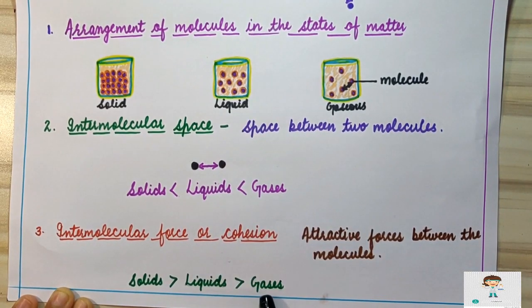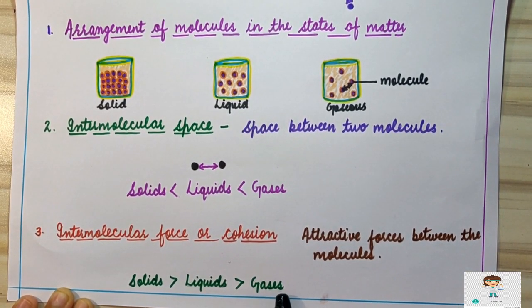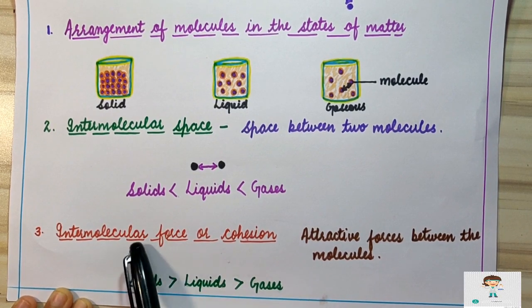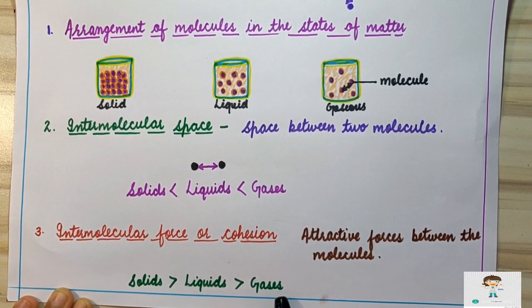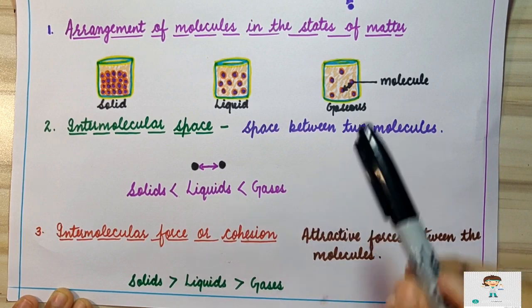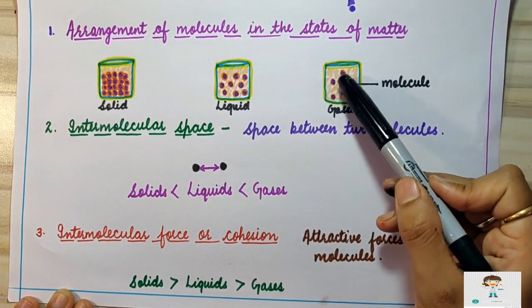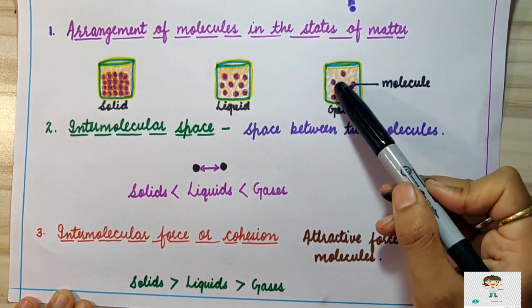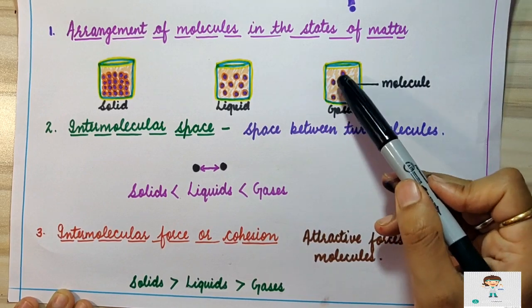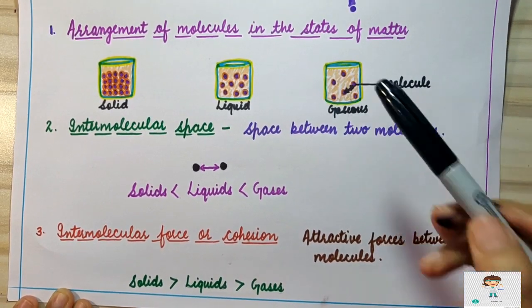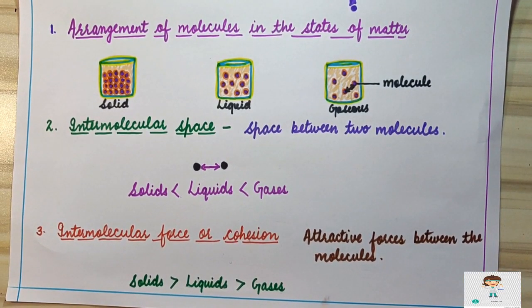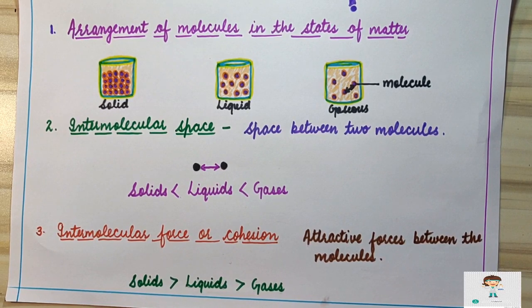And third, we have gases. In case of gaseous state of matter, the intermolecular forces are minimum. Why are they minimum? Because particles in gas are independent of one another. They are not dependent upon one another. They have least interactions. Now, if they have least interaction, we can say that they have least intermolecular forces.